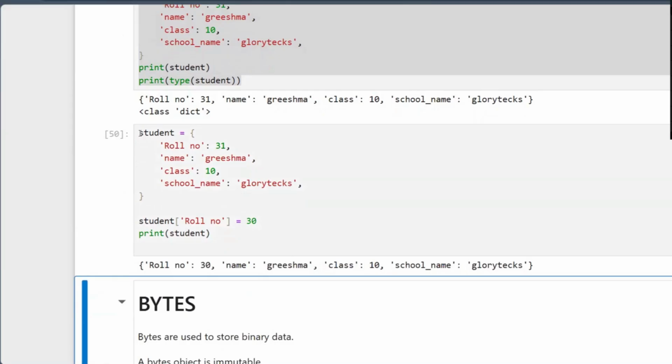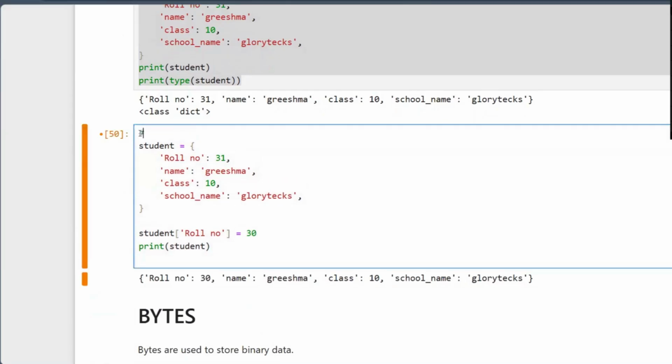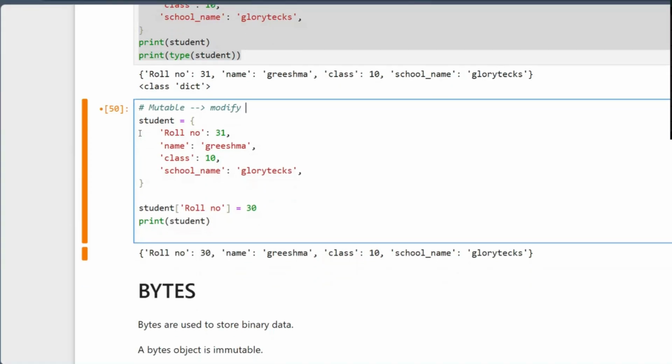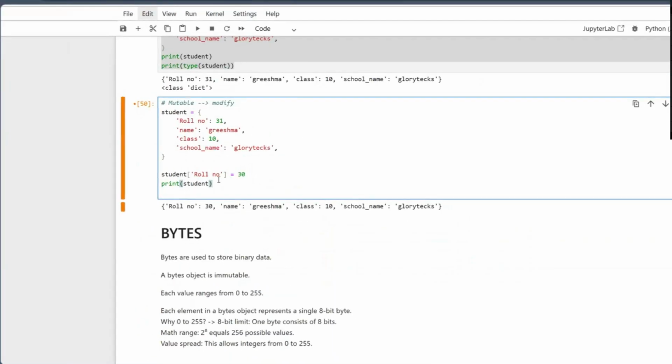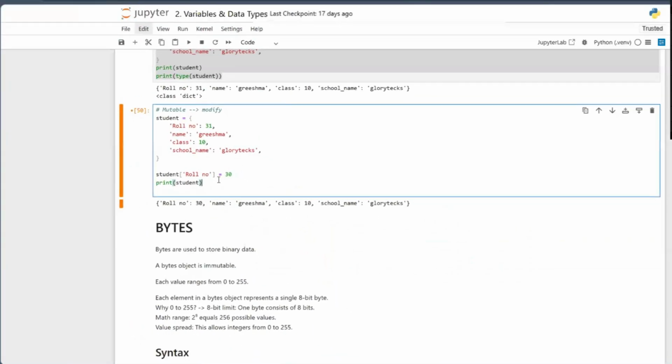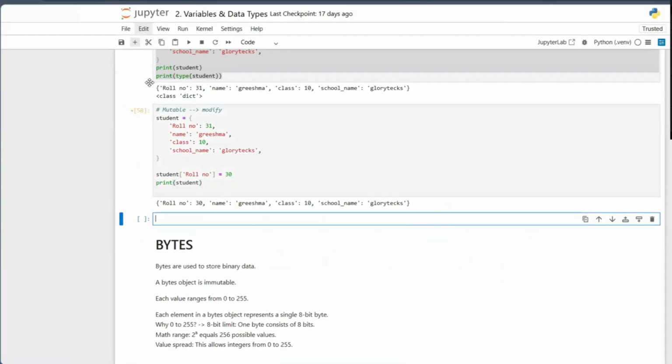So you can change it. This is a mutable thing, so you can do the modification or changes, right? Yes. Modification is possible. And also I want to add some other new thing. Is it possible?